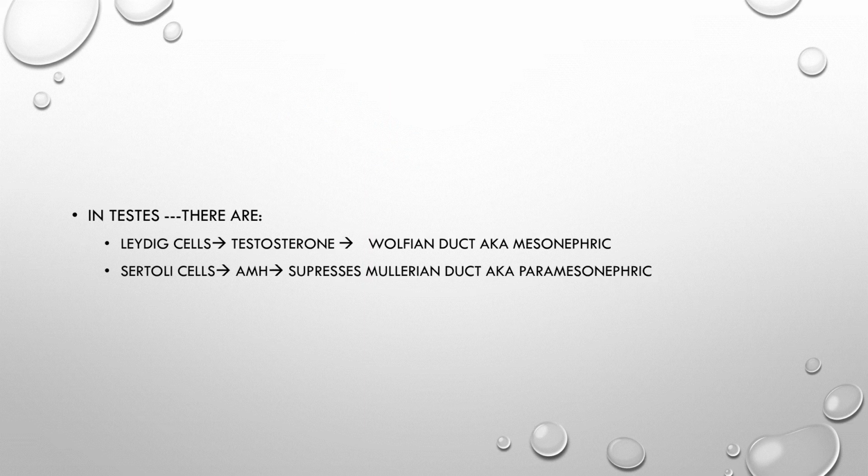So I have already explained this, that in the testes you have two kinds of cells: the Leydig cells that secrete testosterone, which acts on the Wolffian duct, also known as the mesonephric duct, and the Sertoli cells that secrete anti-Mullerian hormone, which suppresses the Mullerian duct, also known as the paramesonephric duct.